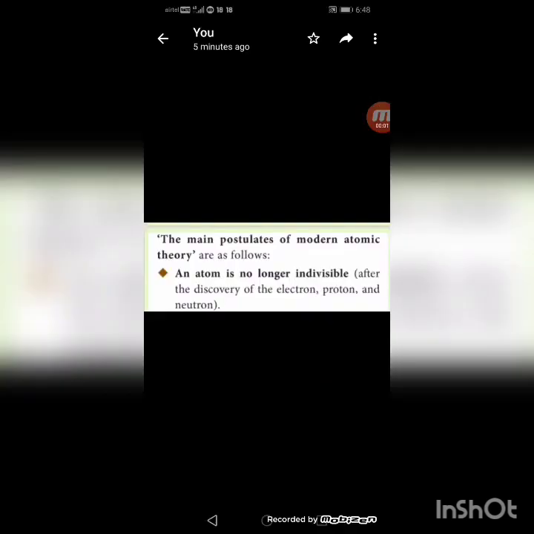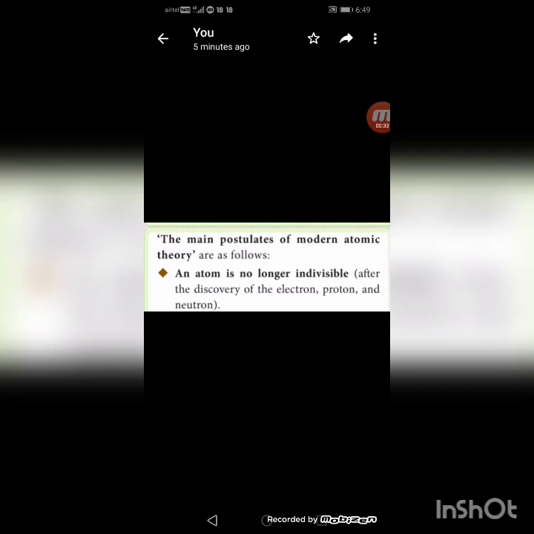Hello everyone. In this module, we are going to see the main postulates of modern atomic theory one by one. The first postulate is an atom is no longer indivisible. John Dalton has mentioned that atoms are hard, indivisible spheres. But the scientists have proved that atoms can be further divided into subatomic particles such as proton, neutron and electron.